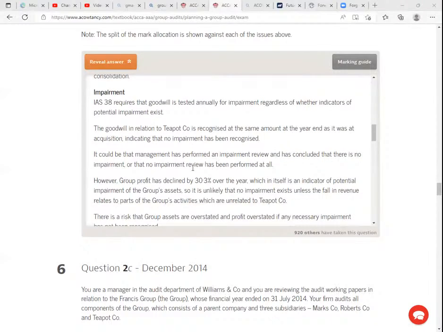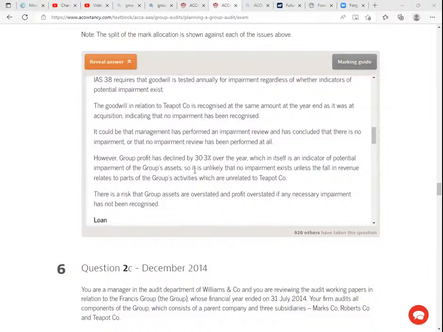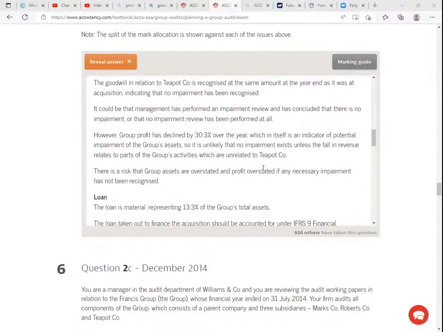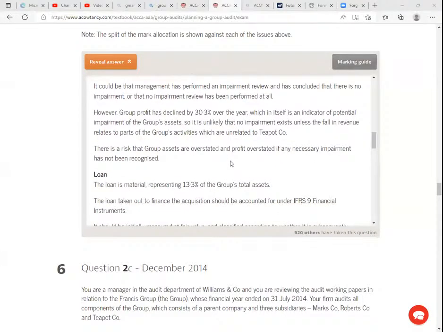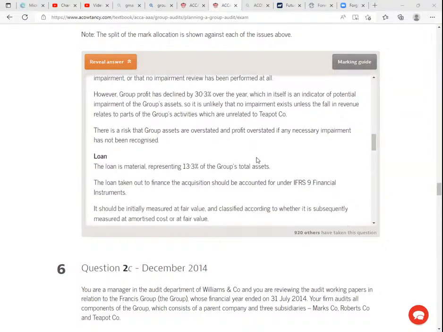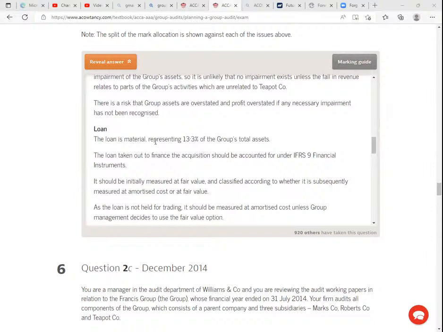It could be that the management has performed an impairment review and has concluded that there is no impairment, or that no impairment review has been performed at all. However, group profit has declined by 33% over the year, which in itself is an indicator of potential impairment of the group assets. So it's unlikely that no impairment exists unless the fall in revenue relates to parts of the group activities which are related to the Teapot Company. There is a risk that the group assets are overstated and the profits overstated if any necessary impairment has not been recognized. Now the loan is material, representing 13.3% of the group's total assets.